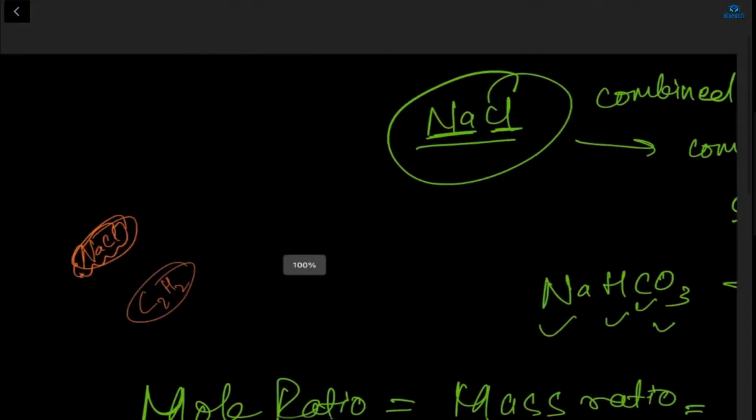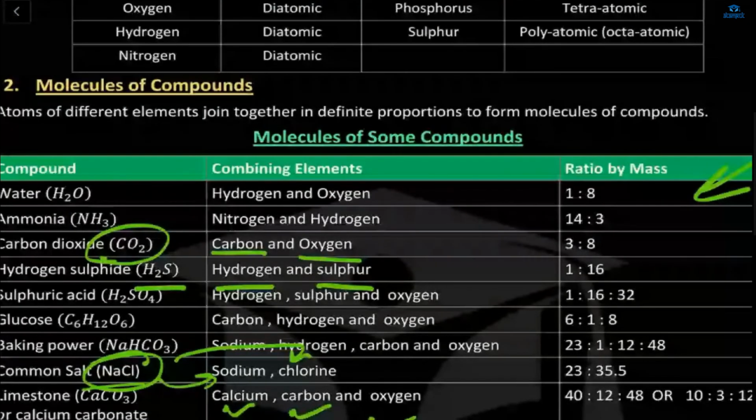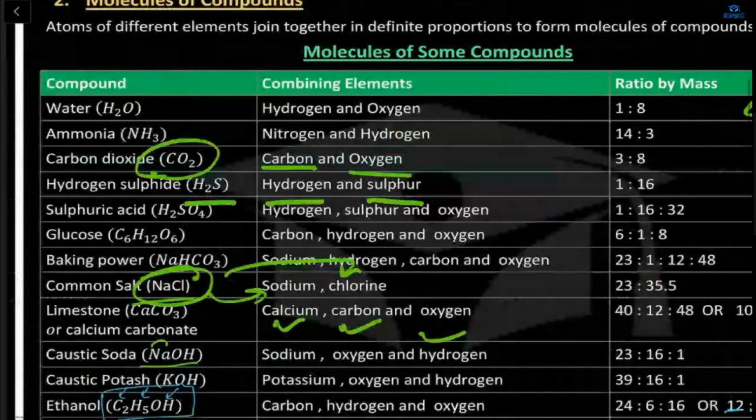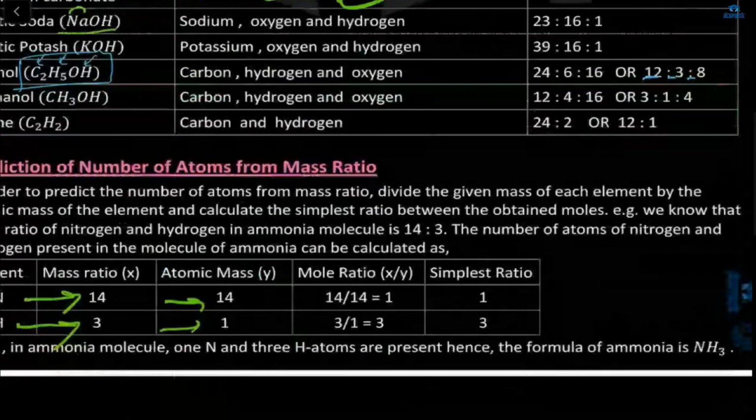Good. So these are the molecules of some compounds. Molecules of compounds, basically. So here all your compounds are present. Here are the combining elements, and there are the ratios. Next is this.